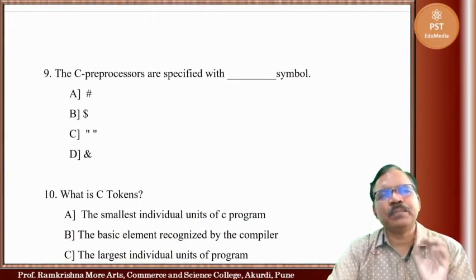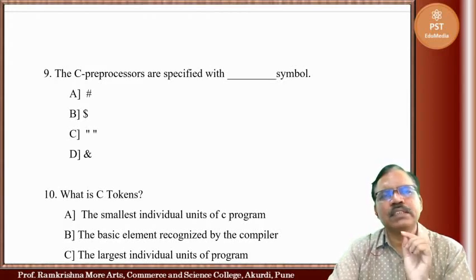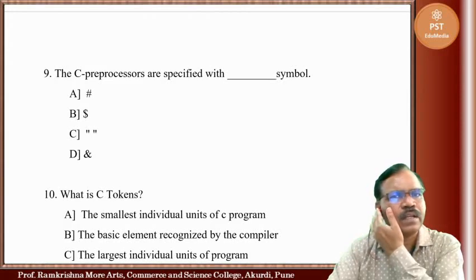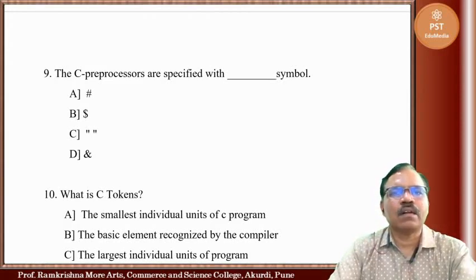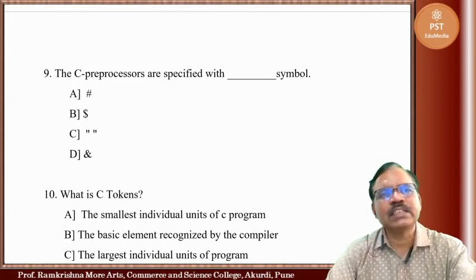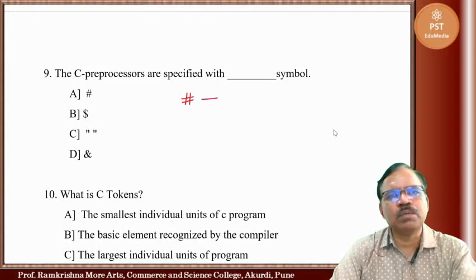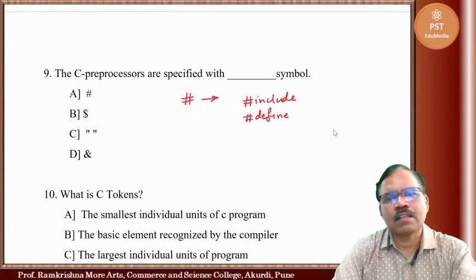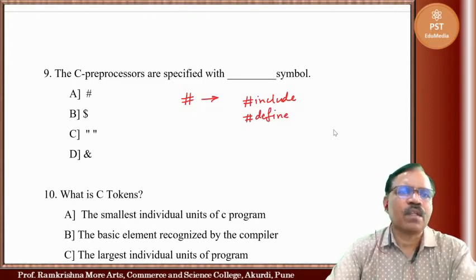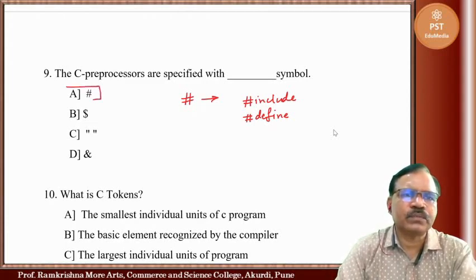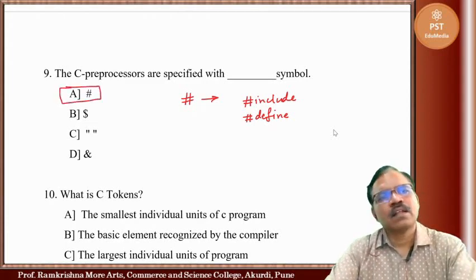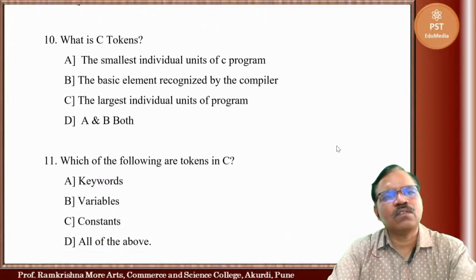Now these C preprocessors are specified with the symbol. Which symbol do we use here? Just as we have seen, we use the hash symbol. The hash symbol is used before preprocessors. That means we have hash include, hash define, and so on. So this one is correct. What is C tokens?